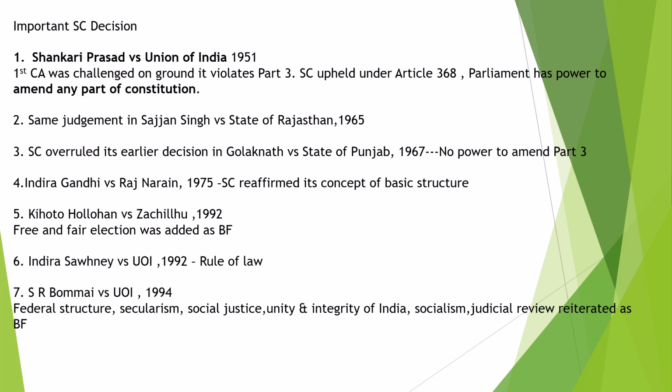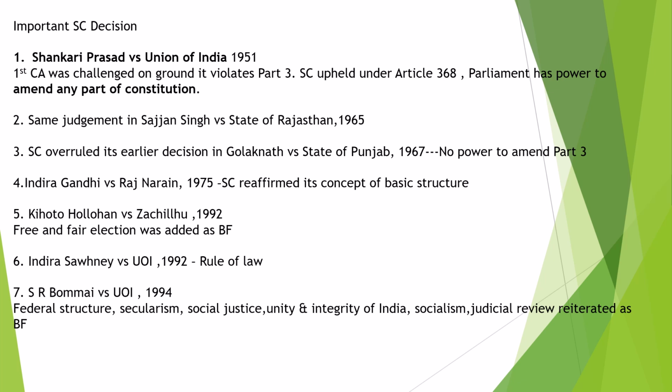Article 32 gives the right to move the Supreme Court by appropriate proceedings for enforcement of rights conferred in this part, that is Part 3, guaranteed by Article 32, subsection 1.